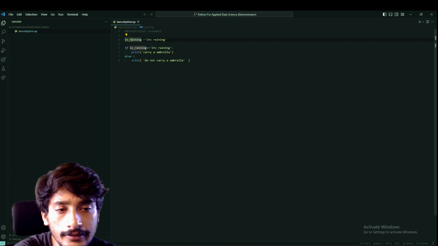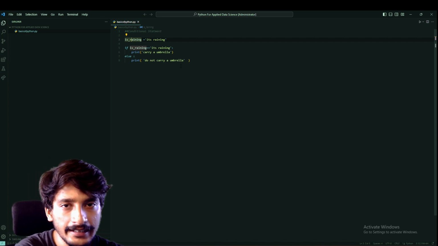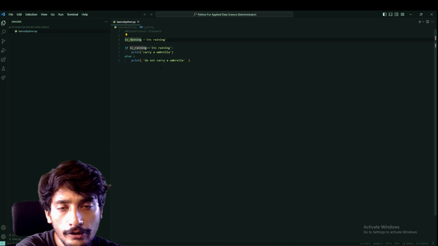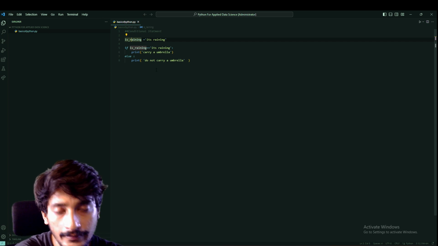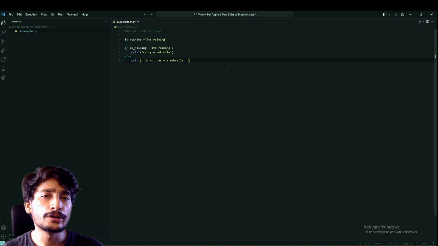Else we should print do not carry an umbrella. So here is the syntax. If, the conditional statement, then we have an apostrophe, then we have a statement, else we have an apostrophe, and we have a statement.